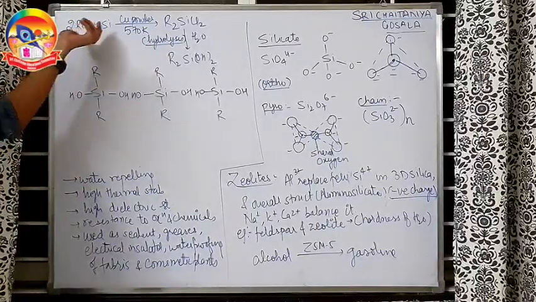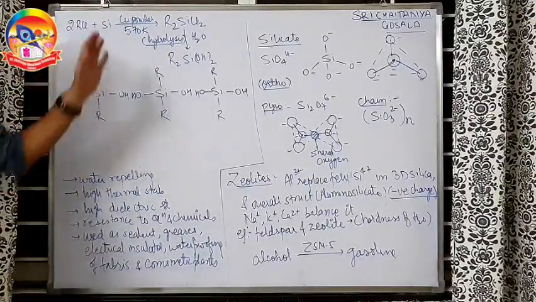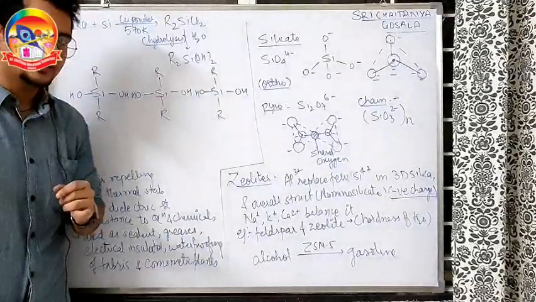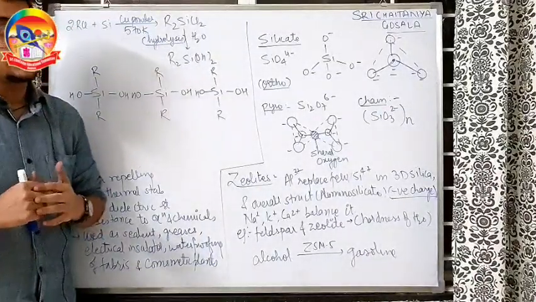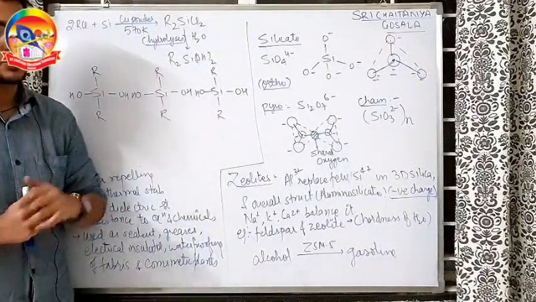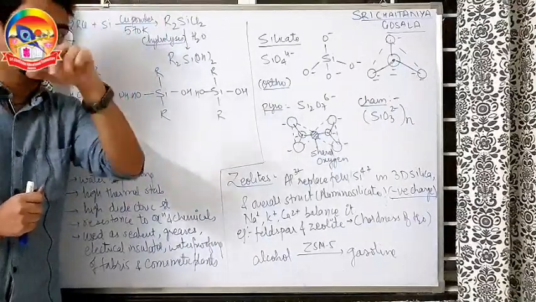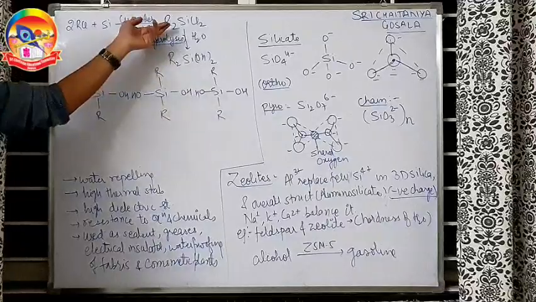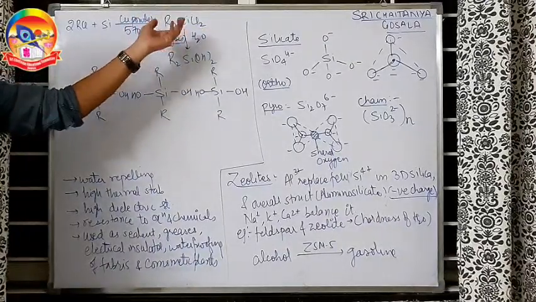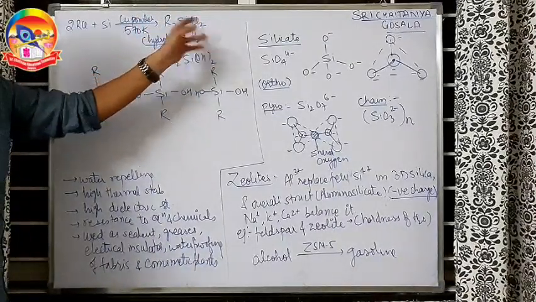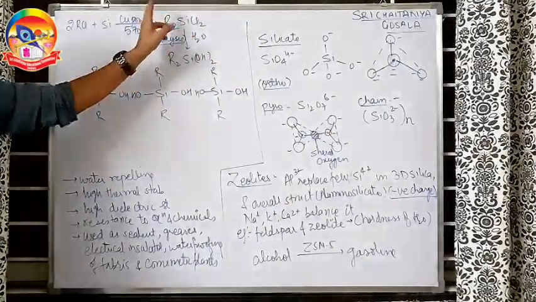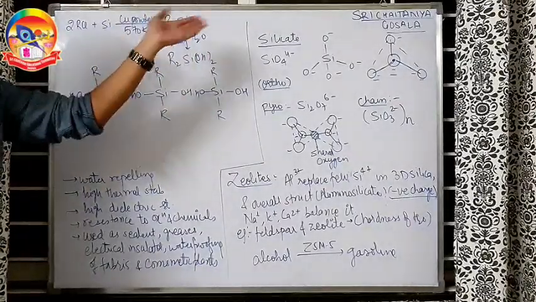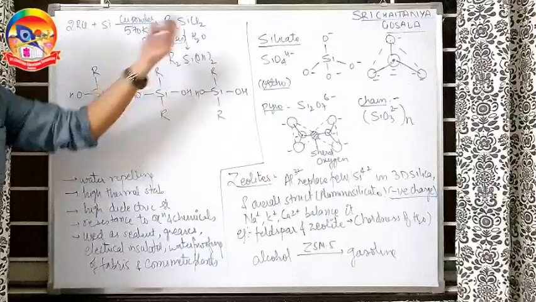So when RCl reacts with silicon in the presence of copper powder at 570 Kelvin, search for copper powder 570 Kelvin in organic chemistry also, you will get another reaction. Very important, check that also. Anyway, when RCl reacts with silicon like this, you get R2SiCl2, which on hydrolysis, Cl minus will go, OH minus will come. Byproduct is HCl. I have not written it here, R2Si(OH)2.